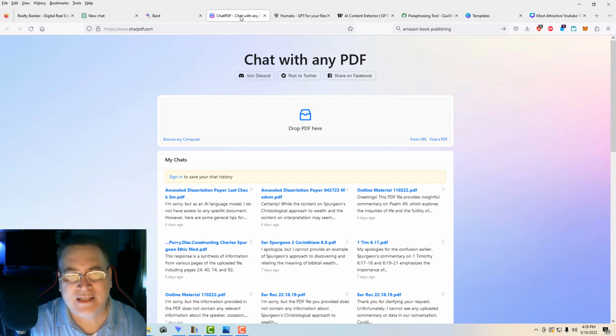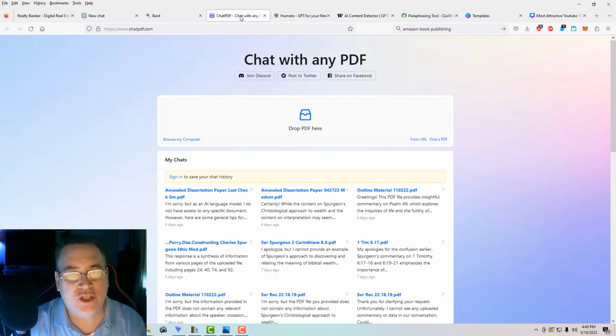Now the next tool that I recommend is ChatPDF. Again, ChatGPT 4 and these plugins will let you upload things that you can search through, ask questions about, and create essays and papers from.